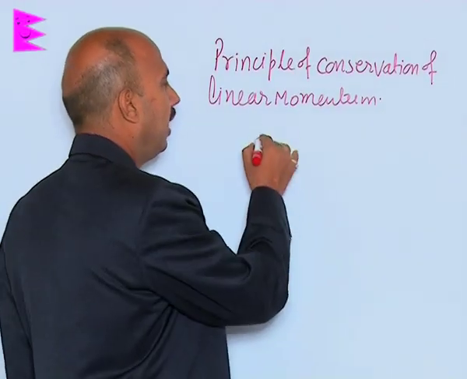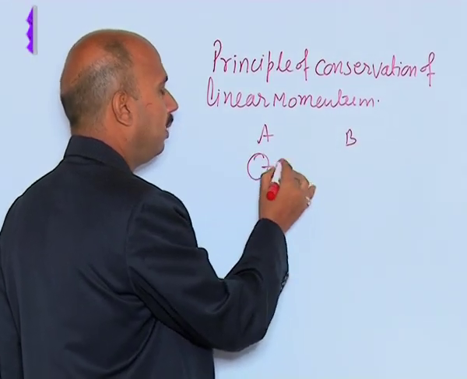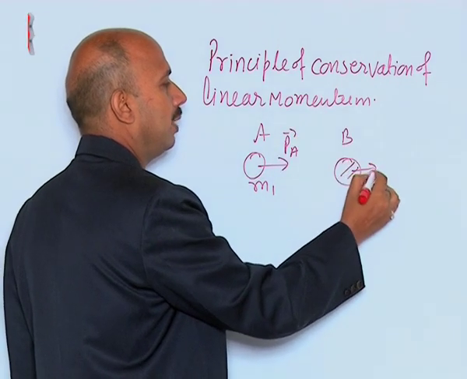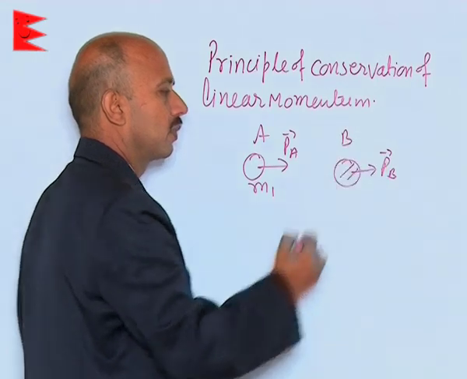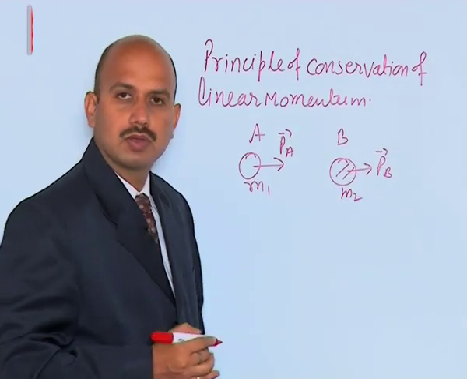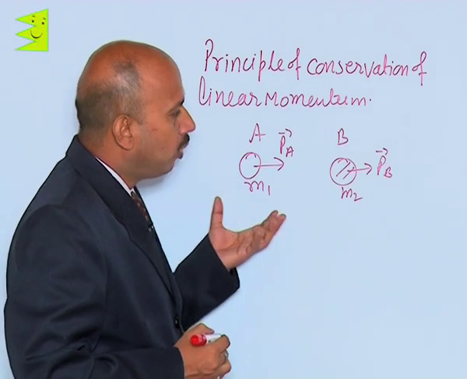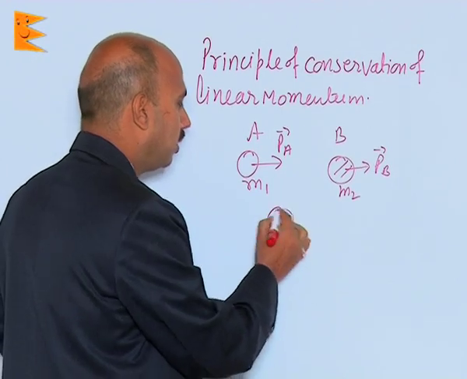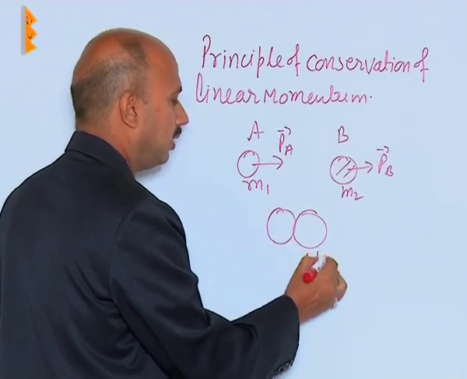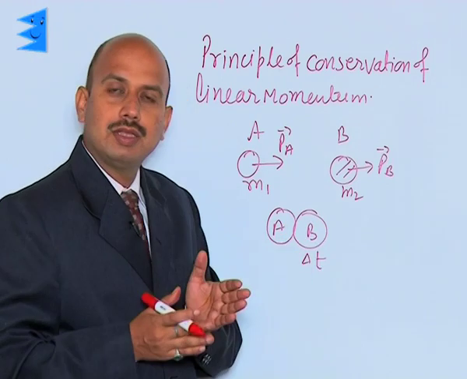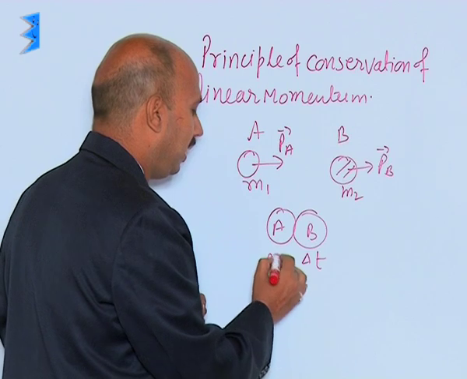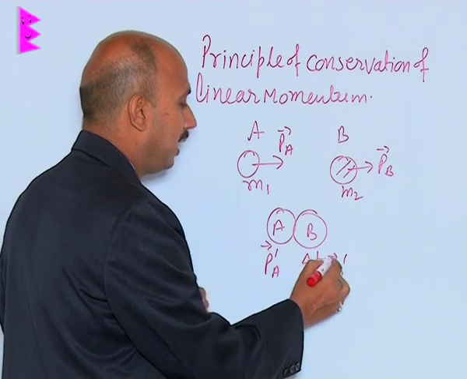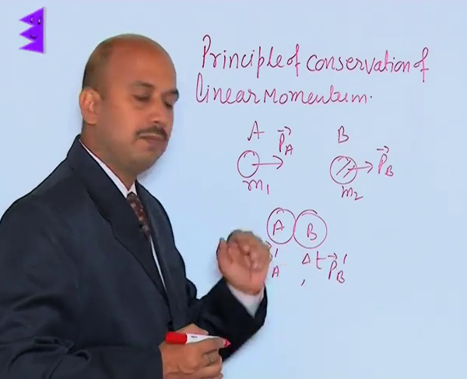Suppose there are two bodies A and B, both moving with velocities. A has the initial momentum Pa and B has the initial momentum Pb. This is M2. There is no external force. Both the bodies are moving here and suppose they collide for a small time interval, that is delta t. When they collide, their momentum changes to Pa dash and Pb dash.